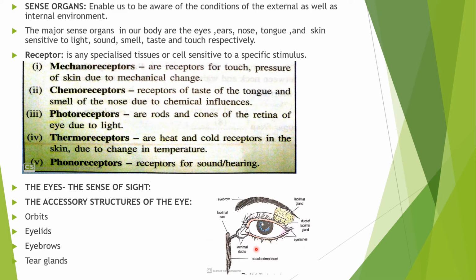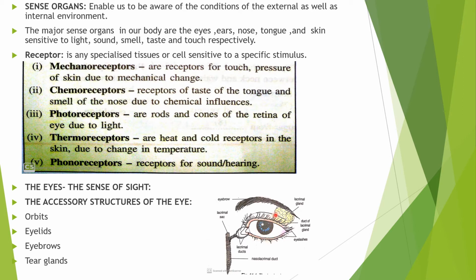This lacrimal gland is a compound gland located at the upper sideward portion of the eyelid. Each lacrimal gland gives 6 to 12 excretory lacrimal ducts which pour their secretions onto the surface of the conjunctiva, or the front surface of the eye.